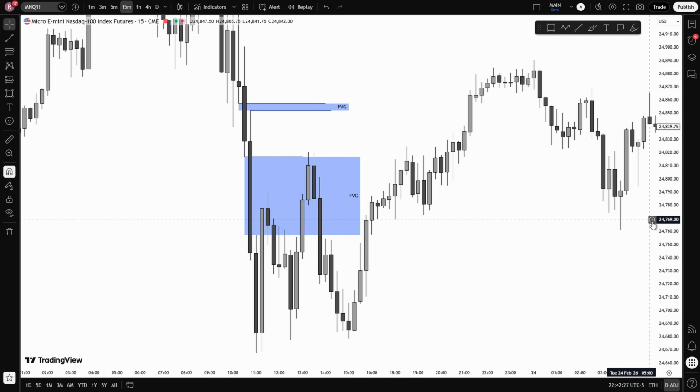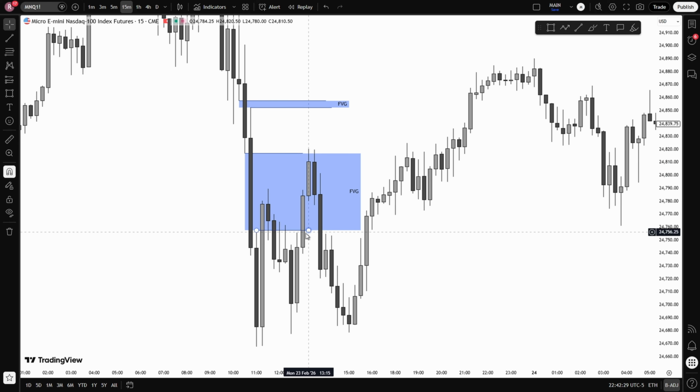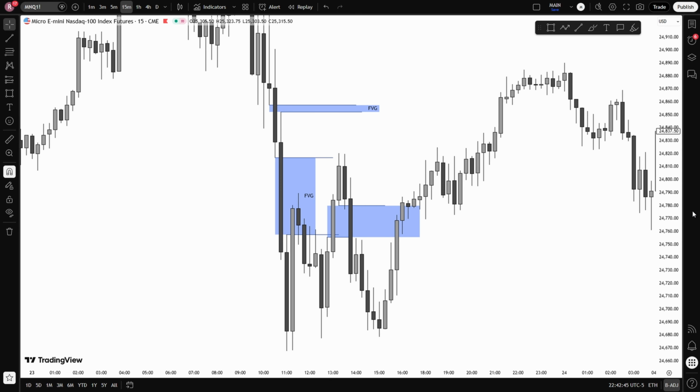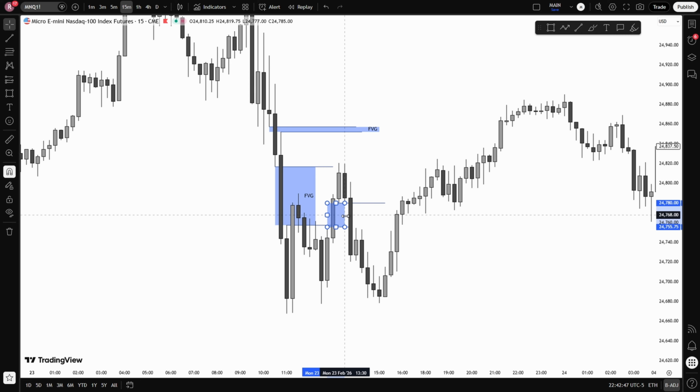Now price makes an aggressive move in the opposite direction. And if we focus on this next three candle sequence, 1, 2, 3, you can see that the high of the first candle does not overlap with the low of the third candle. That creates a bearish fair value gap. So whether bullish or bearish, the logic is the same. If the first and third candles do not overlap, that imbalance between them is your fair value gap.